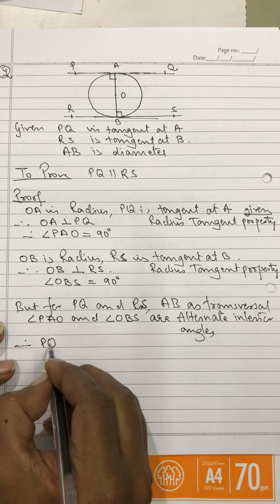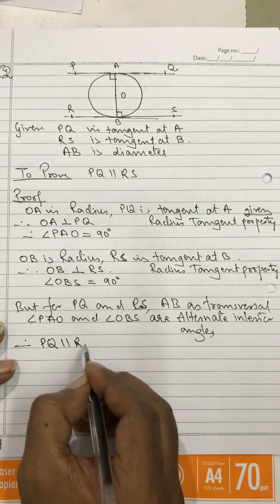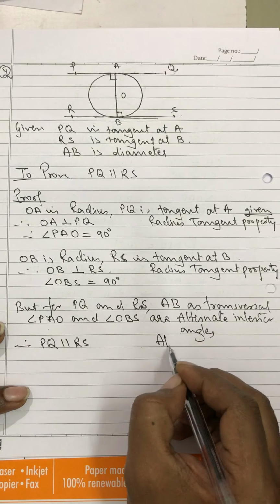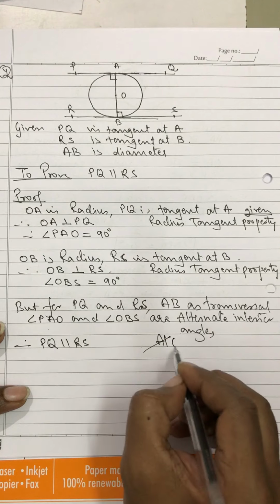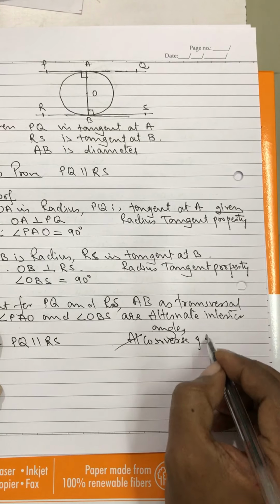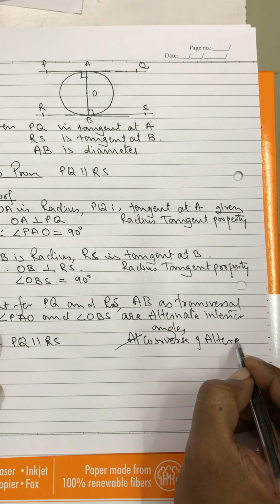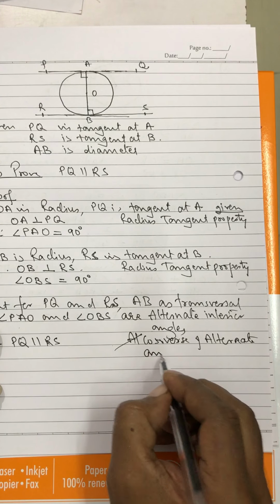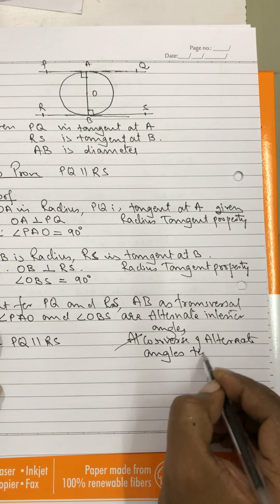Therefore, PQ is going to be parallel to RS. Converse of alternate interior angles test. Okay. So this has finished question number 4.